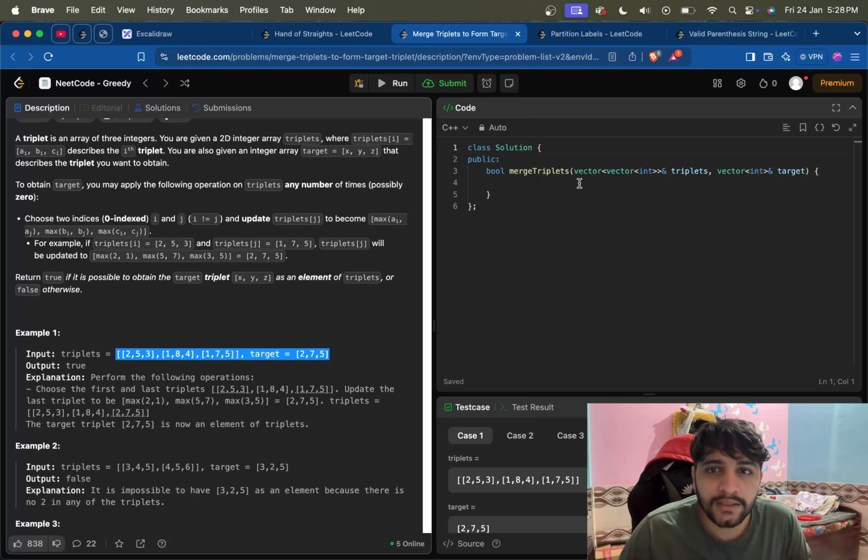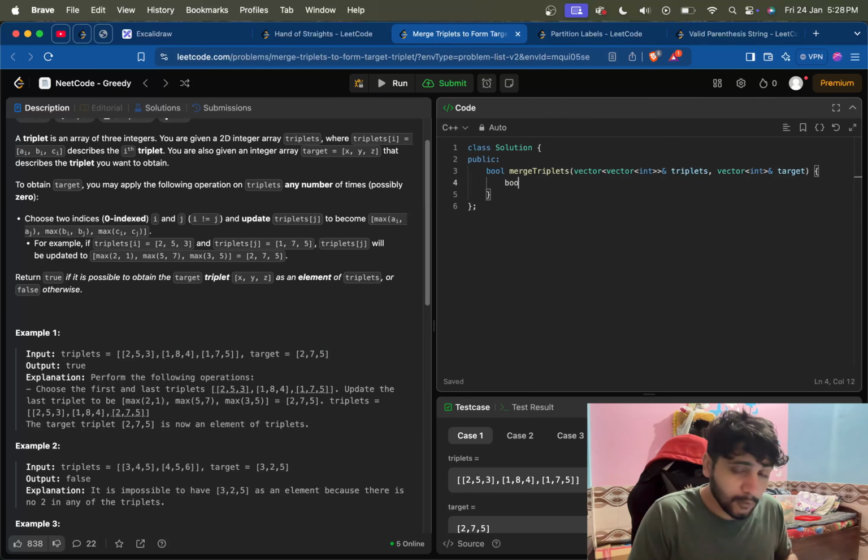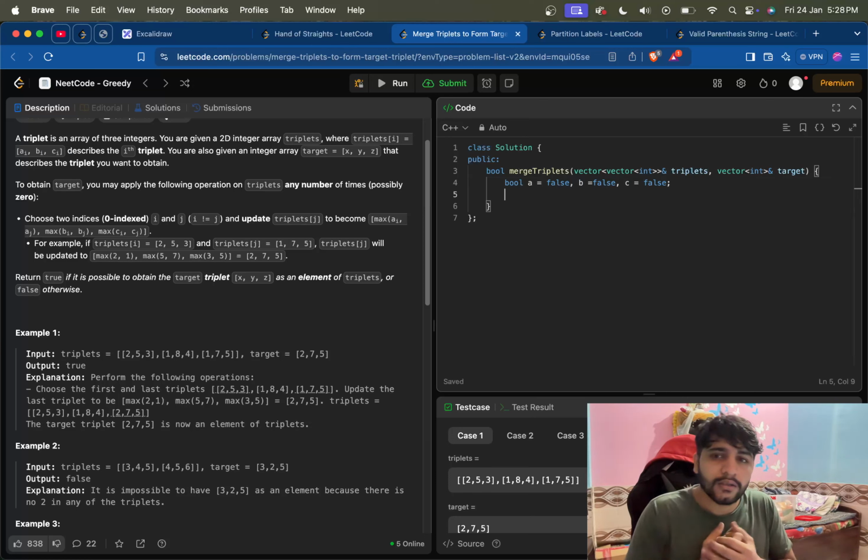And yeah, we can take three boolean values: bool a, which is initially false, b false, c false. Fine. And we will just go through each element of the triplet. So we will do auto element of triplets.